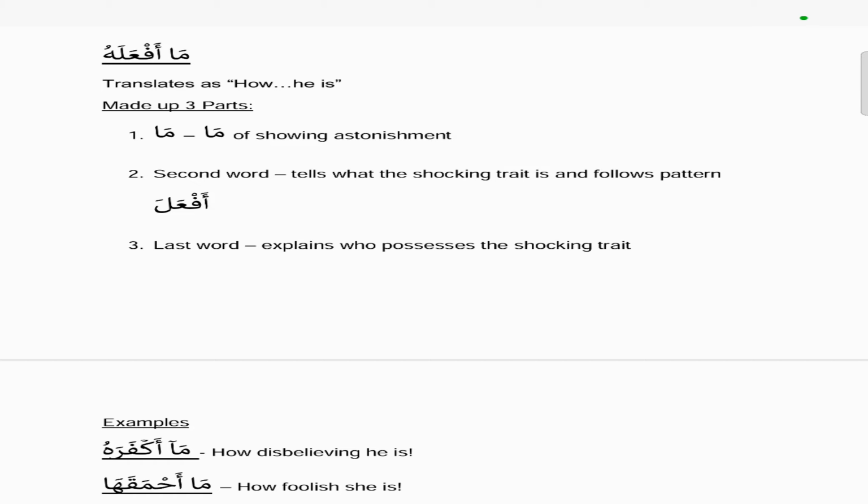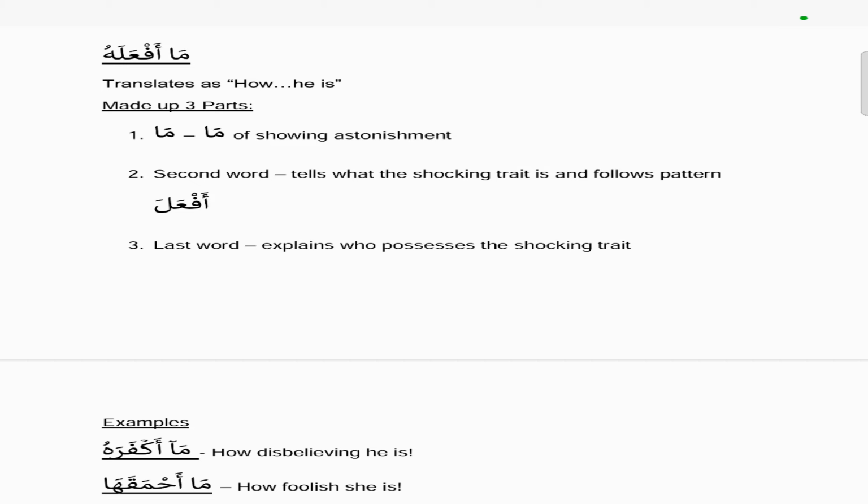So it's made up of three parts. The first is the ma, which is the ma of showing astonishment. So this is a different type of ma than the previous ones. The second word tells what the shocking trait is. So whatever the shocking trait the person or the thing possesses, the second word shows that, and it always follows the pattern of af'ala. So we use af'ala or fa'ala.